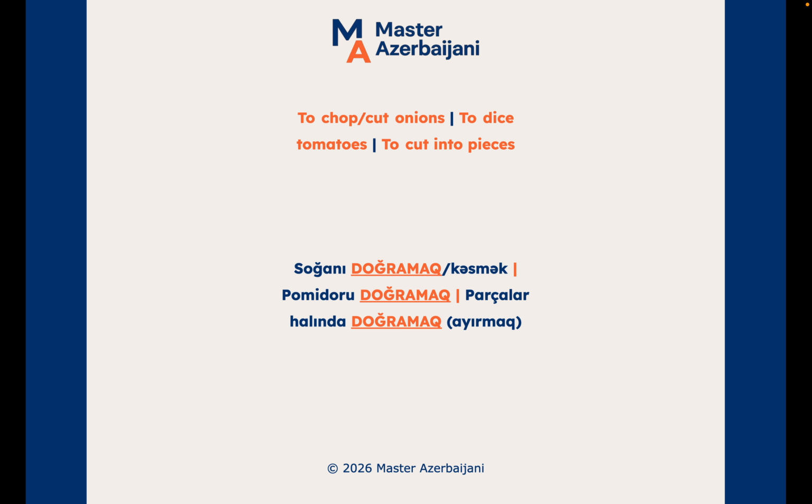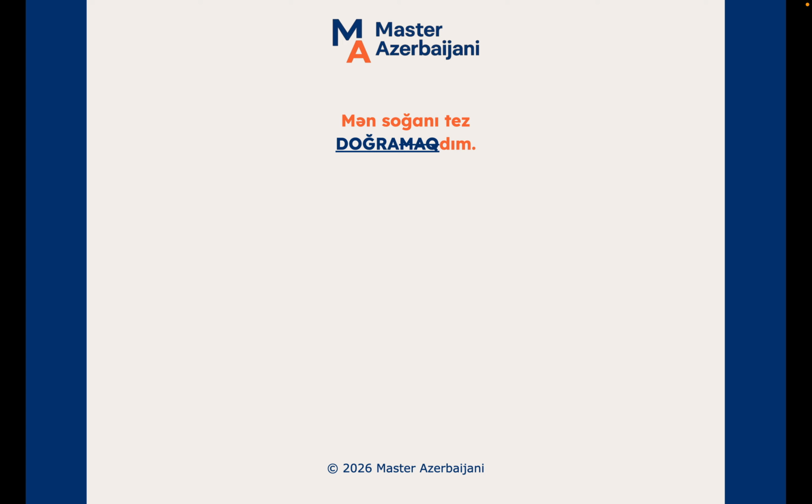Ayırmaq means to break it apart. You know, when you chop the wood, you break it into smaller various sizes. That's when you use it. Odun doğramaq, for example, to chop the wood. Let's use this in some sentences.